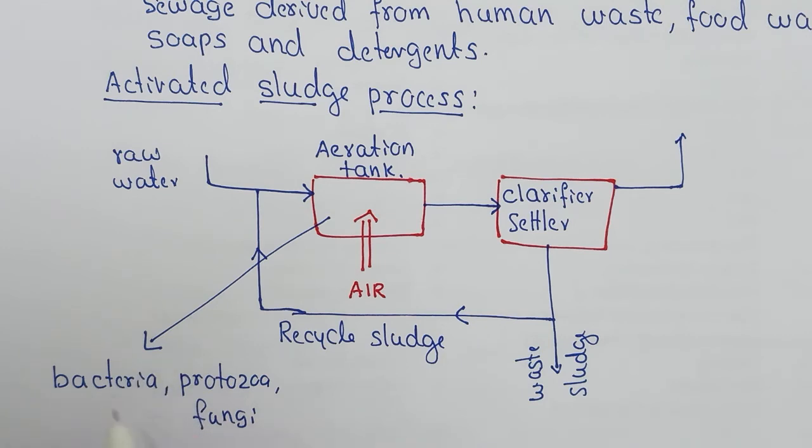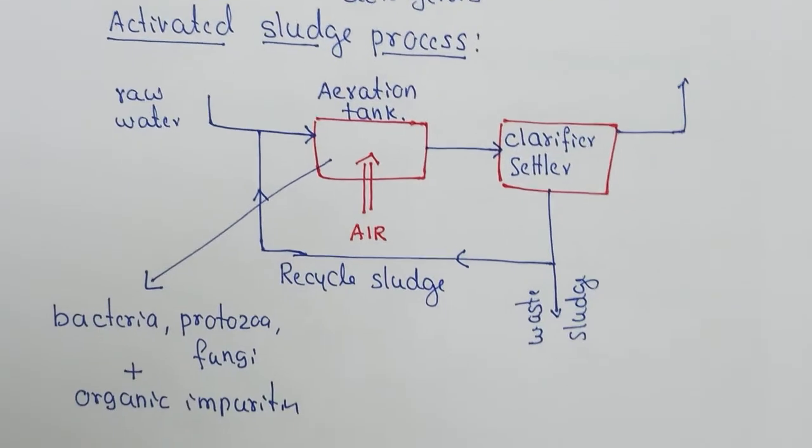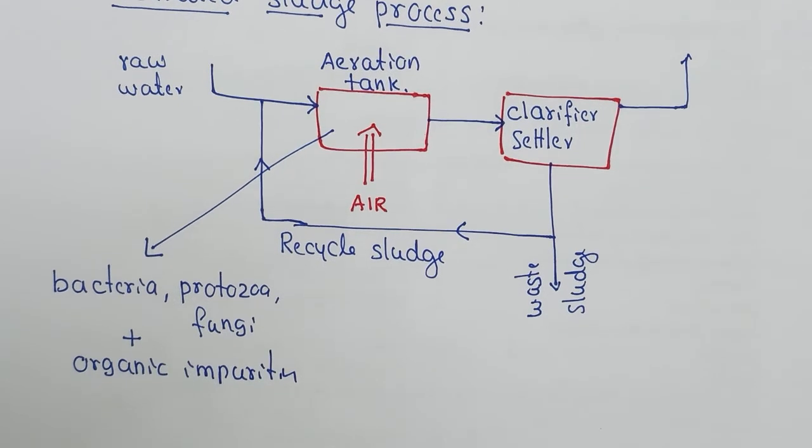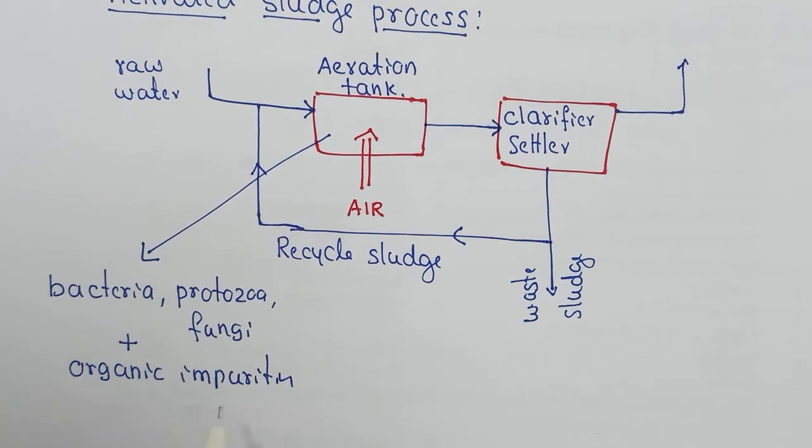These microorganisms present in this tank combine with the organic impurities in the sewage, and the bacteria grow by utilizing these organic impurities for their respiration, and they oxidize all these organic impurities into carbon dioxide plus water.